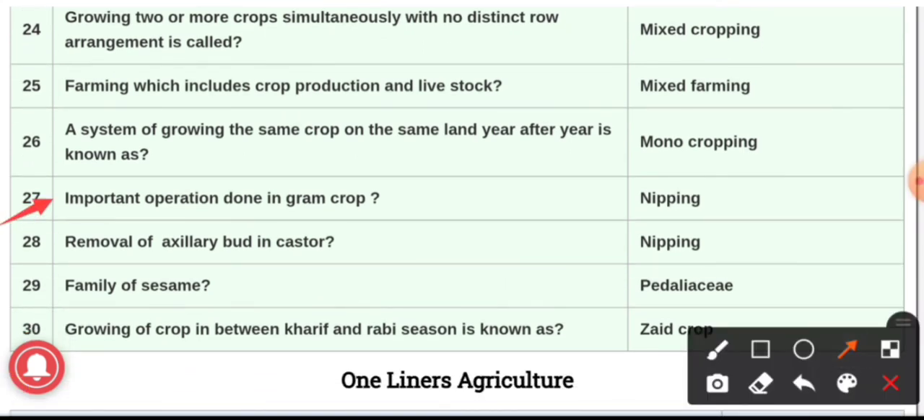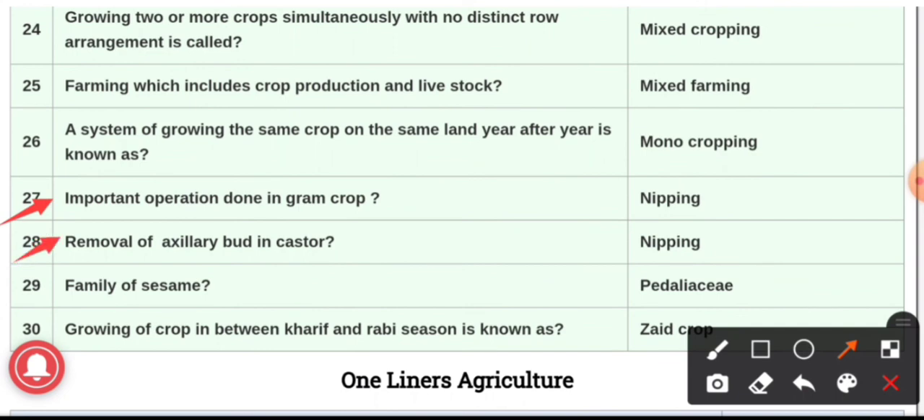Important operation done in gram crop. The important operation which is done in gram crop is nipping. Now this nipping in chickpea is a process of plucking or tipping of apical buds with some young leaves, once from each plant at a height of 12 to 15 centimeter, that is 30 to 40 days after sowing, to check the luxuriant growth and encourage more branching and fruit development. It is the important operation which is done only in the gram crop. Question number 28.